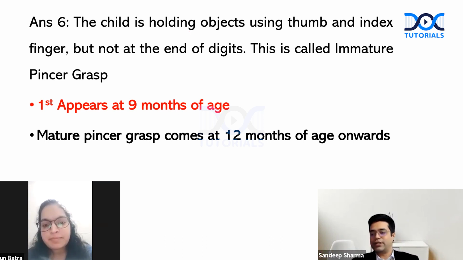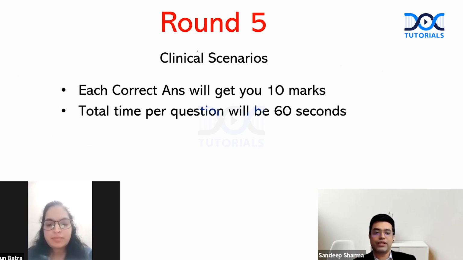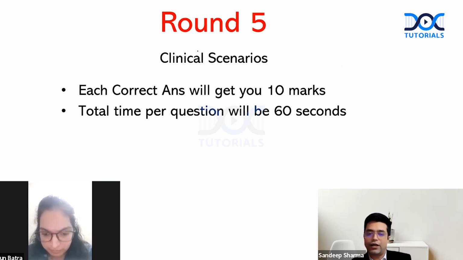So 4 rounds are done. Now we move into round number 5. And this is the clinical scenario rounds. Each correct answer will get you 10 marks. Because it is a scenario, you will have to read the question and there will be options mentioned here. So it is a kind of MCQ round, you can say. So 4 options, you have to pick one answer among the diagnosis which is being asked.